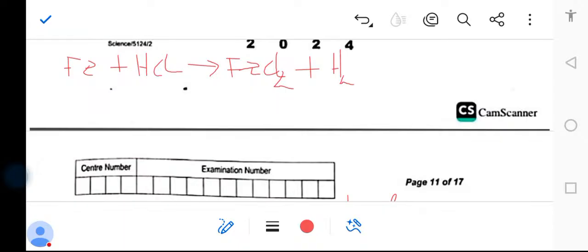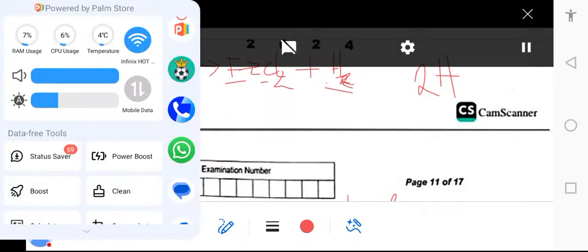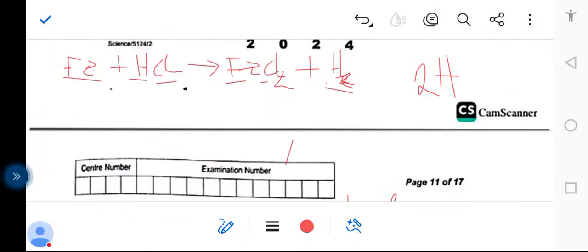So how do you balance? When balancing, you check the atoms are equal. So what products do we have and what reactants do we have? This side we have iron, even here we have iron. Here we have chloride, here we have chloride, hydrogen, hydrogen. So it should be balanced. So when balancing, you check this side hydrogen we have 2, this side hydrogen we have 1. So when balancing, you always put the number in front of that element, okay? You always put it in front of that element.